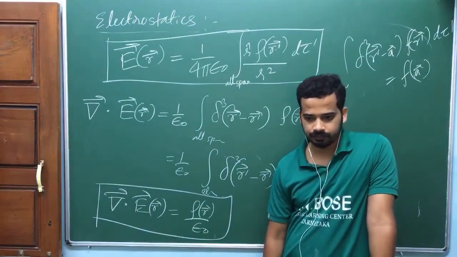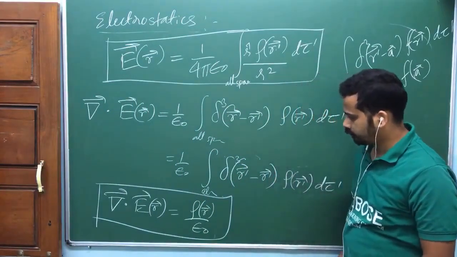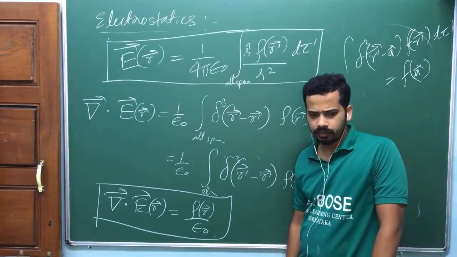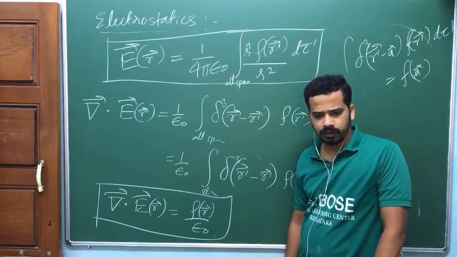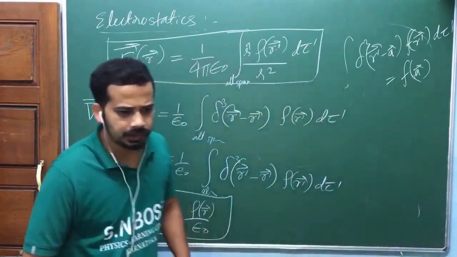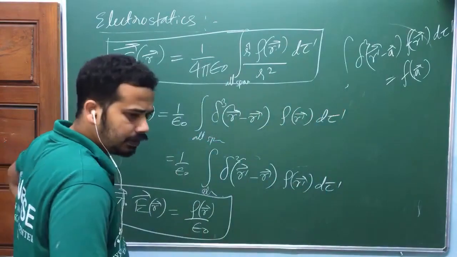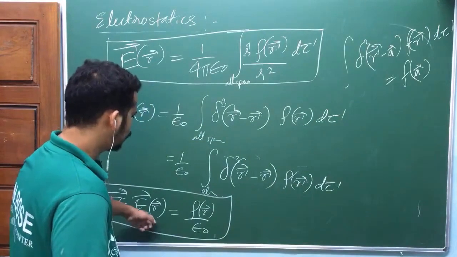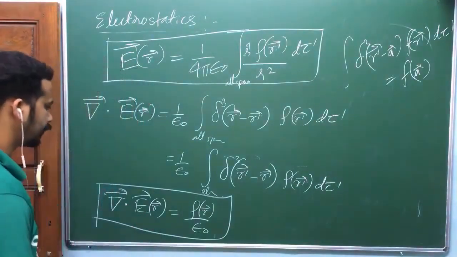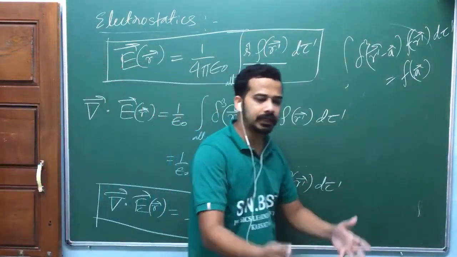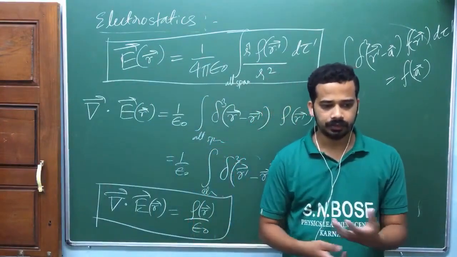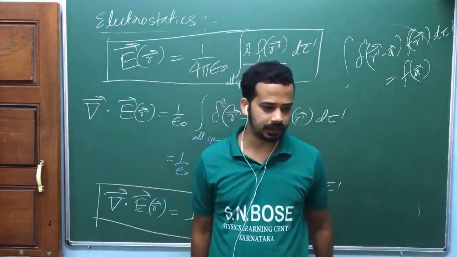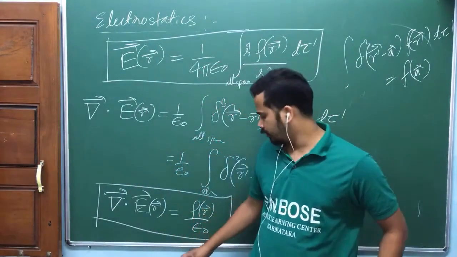Sir, here we are considering the charge density as a function of r. Can it be a vector function? I mean, in a particular direction it is going to change, and in a particular direction it is going to be constant, like that. Yeah, that can happen. Charge density you can design, isn't it? But it is a scalar function. You have a divergence, it's a scalar, am I right? That's a scalar function because charges will add like a scalar. If you have two charge densities, if you just merge them in space, densities will add like a scalar, isn't it? It is a scalar function.